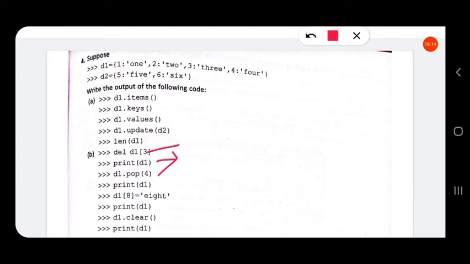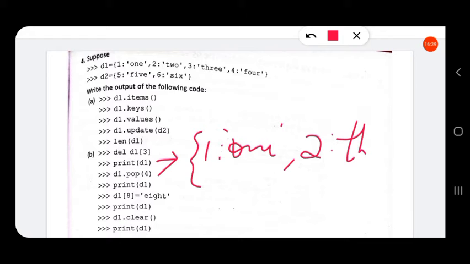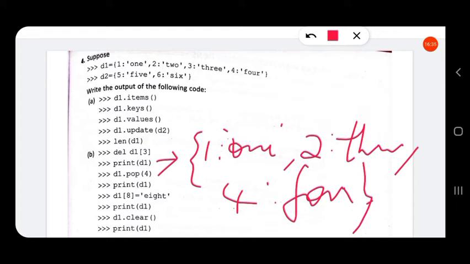So for the first statement no output, then for the second statement the output will be the dictionary D1: 1: ONE, 2: TWO, 4: FOUR, because we have deleted 3: THREE.